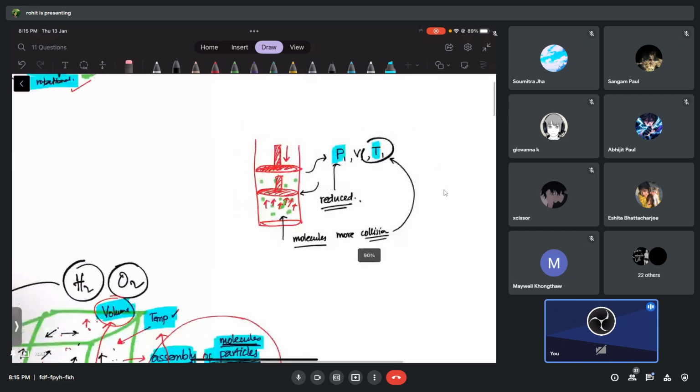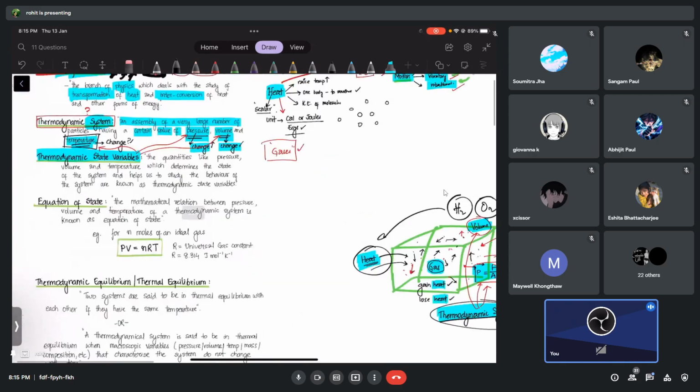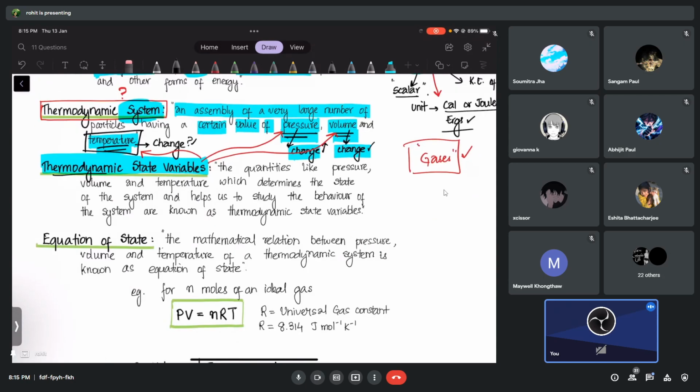So see, I just did something, right? I've changed the properties of this system. I've changed the pressure, I've changed the volume, I've changed the temperature. We can do that, and that's why all of these, we call them what, guys? We call them thermodynamic state variables.